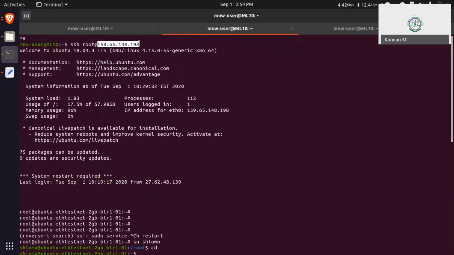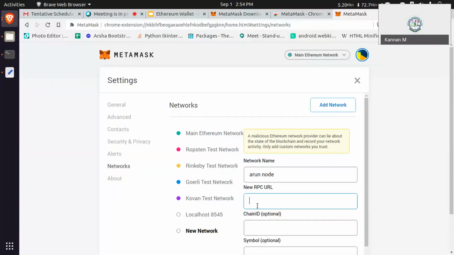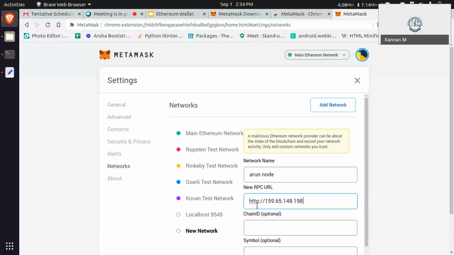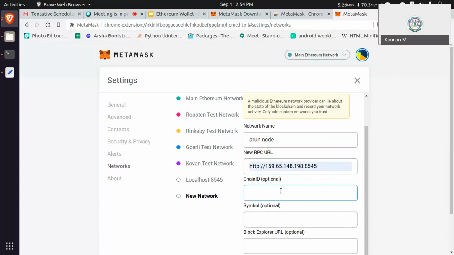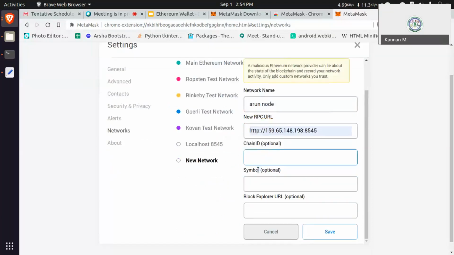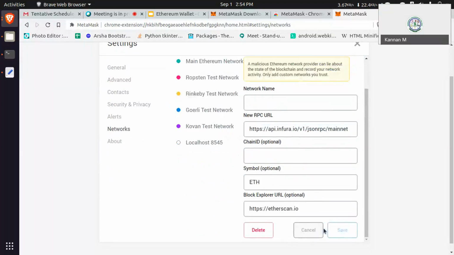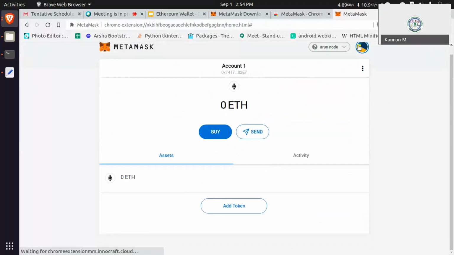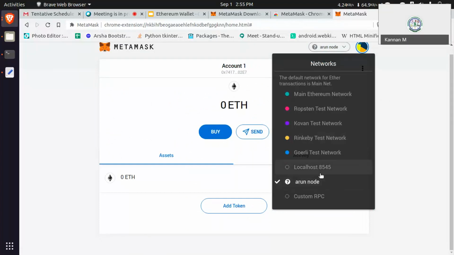Let's say we can add this IP, and then the chain ID. For mainnet the chain ID is 1, Ropsten is 3. Every network has an ID, but that is optional. Let's see, Arun node is added. You can see that in the network tab you can see your customized node. So your node also you can add.